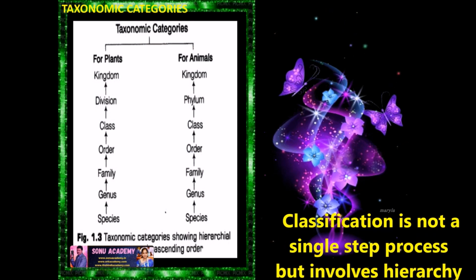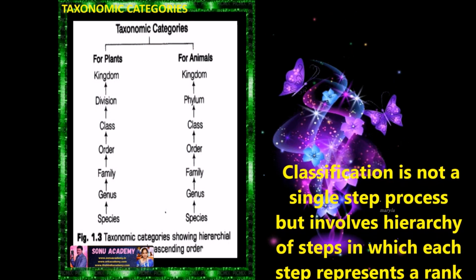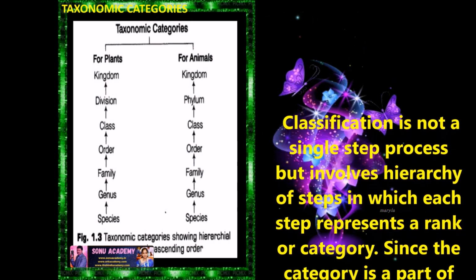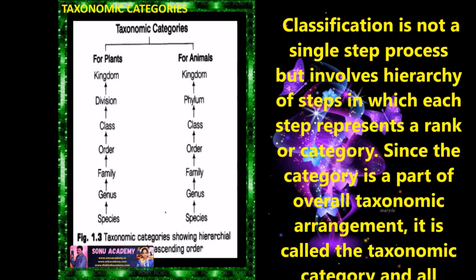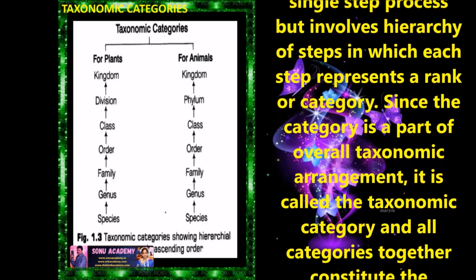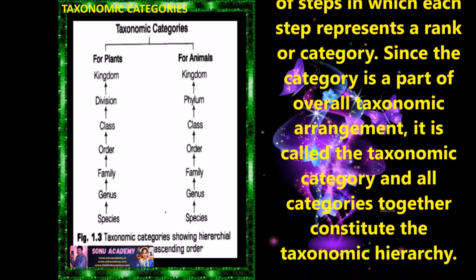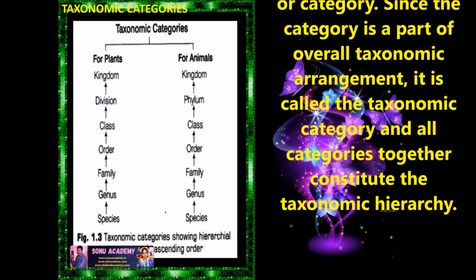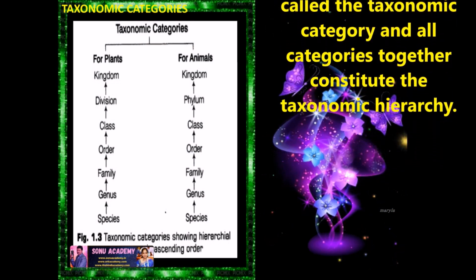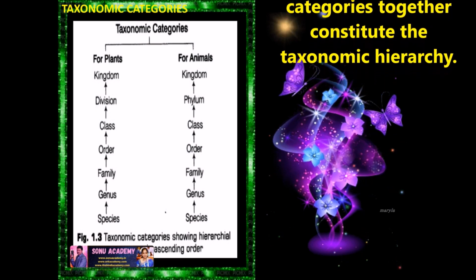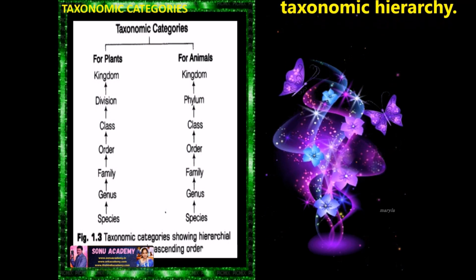Children, now let us discuss the taxonomic character in detail. Classification is not a single-step process, but it involves a hierarchy of steps in which each step represents a rank or category. Since the category is a part of the overall taxonomic arrangement, it is called the taxonomic category, and all the categories together constitute the taxonomic hierarchy.